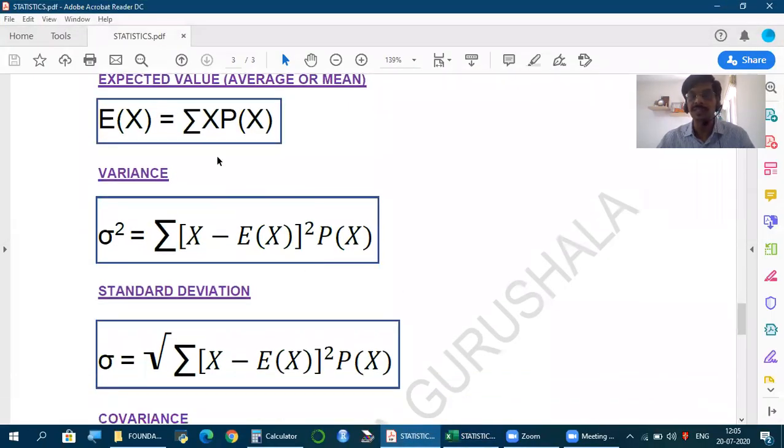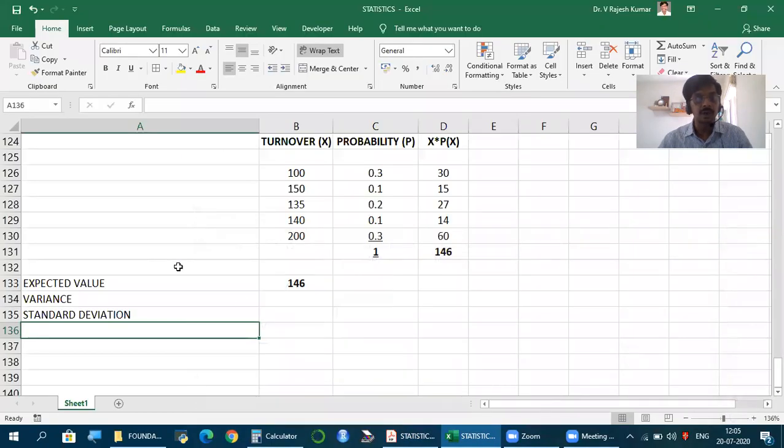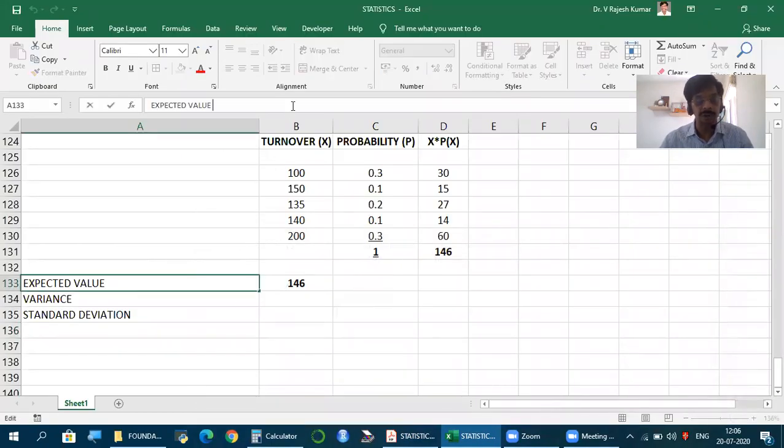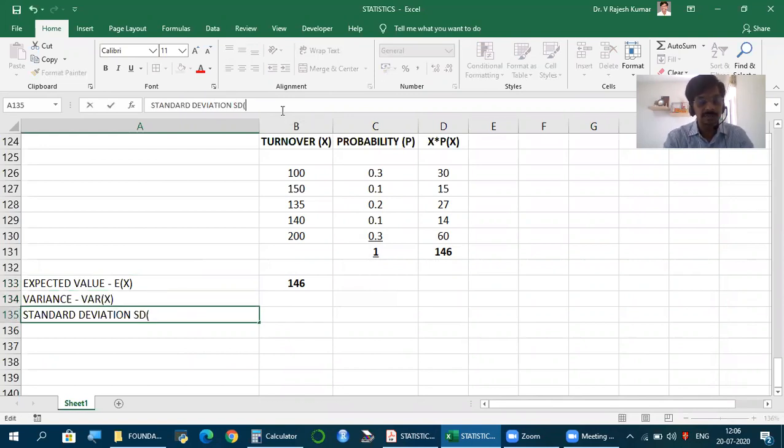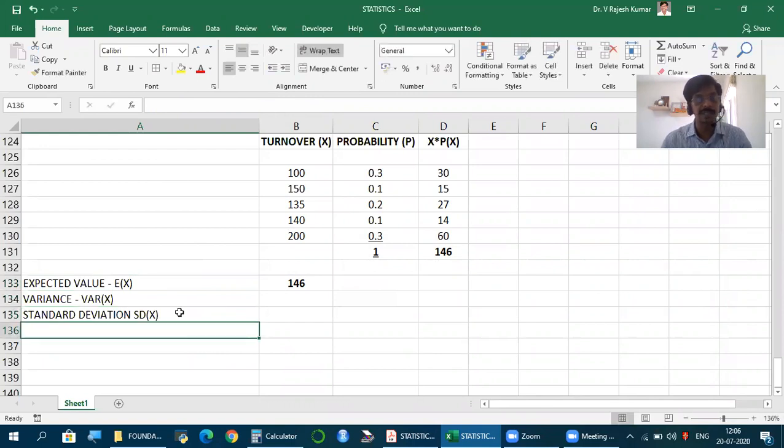So we know the formula for observed data. Now, if it is probability distribution, projected data, this is what we do. X minus E of x. E of x is how we denote arithmetic mean. E of x. So this is variance of x. Variance of x. This standard deviation of x, or we use the term sigma, symbol sigma.